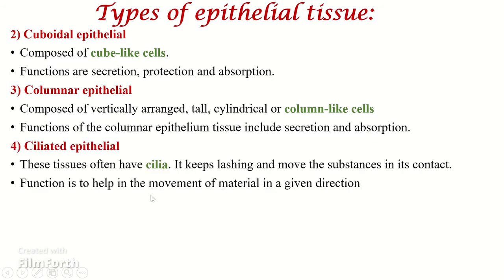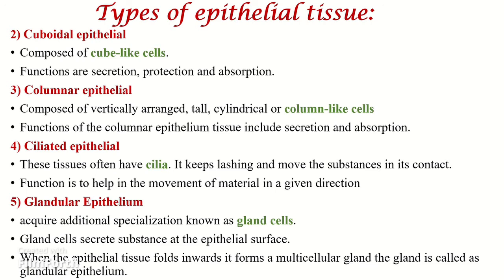The fourth one is the ciliated epithelium cells. These types of tissues often consist of cilia. So the name ciliated epithelium. The cilia keep flashing and move the substance in contact with them. So the main function of this cell is to help in the movement of material in a given direction.